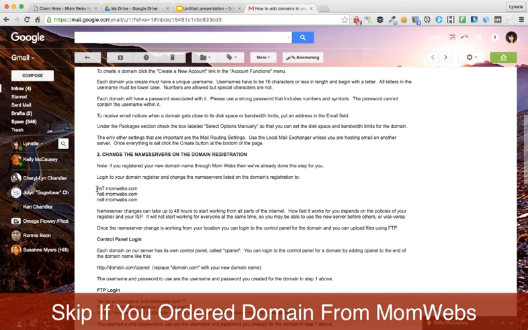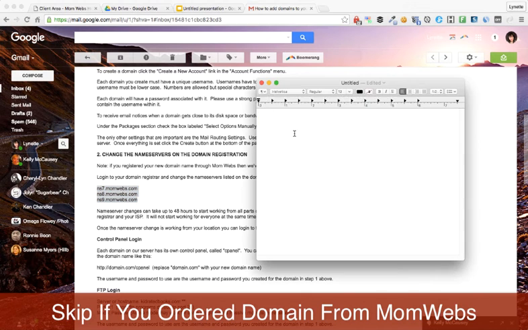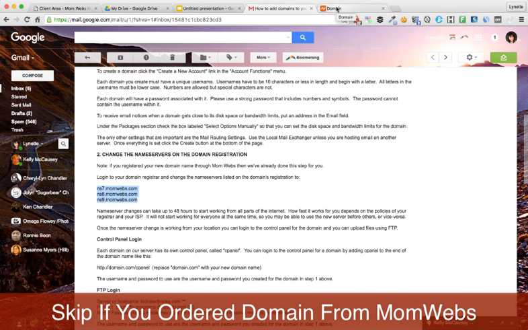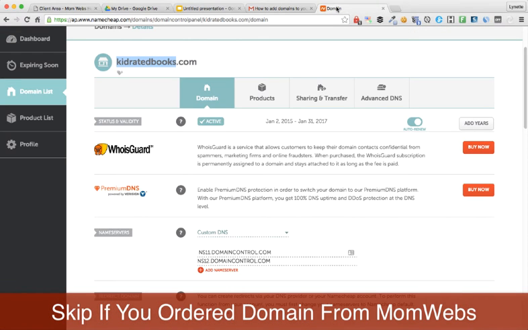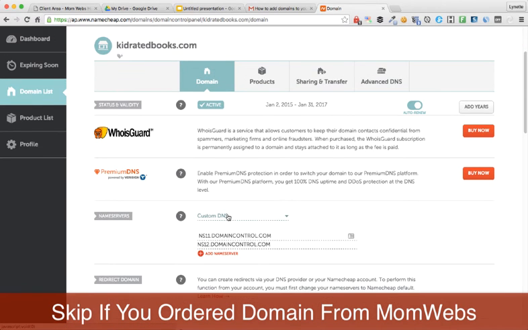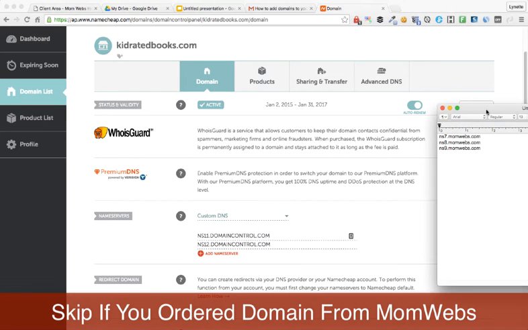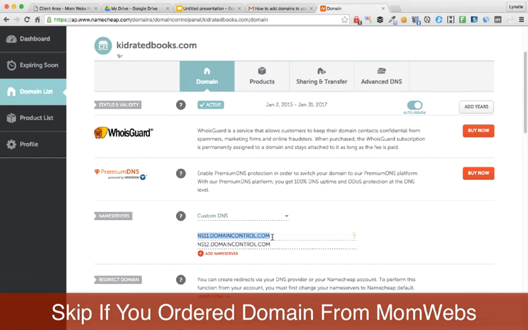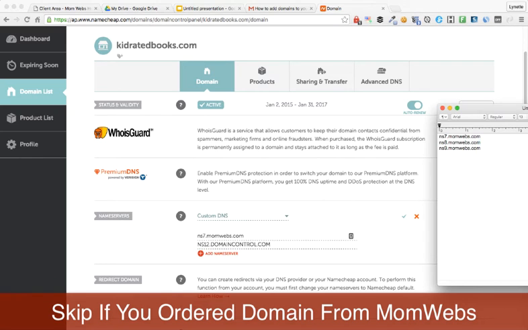So what I'm going to go ahead and do is copy this into a temporary notepad. And then we're going to head on over to our domain registrar, which is Namecheap in this case. Look for the domain that we're working with, click on it, and you'll end on a page like this. Down here where it says Custom DNS, we are going to enter the first one right here from our notepad. We enter the first one, we replace that completely, and we'll do it with the second one.